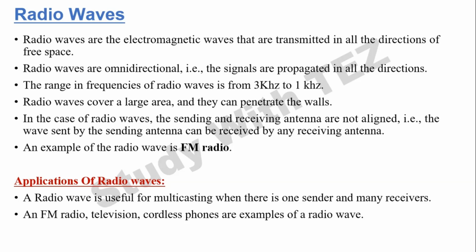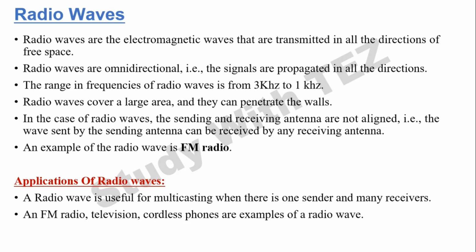So radio waves are the electromagnetic waves that can transmit in all the directions, so it is called omnidirectional. It can transmit in all the directions. The frequency of the radio waves is 3 kilohertz to 1 gigahertz, and it covers a very large area, and it can also penetrate through walls, and that's the reason you can hear FM within the building, outside the building, and wherever it is.